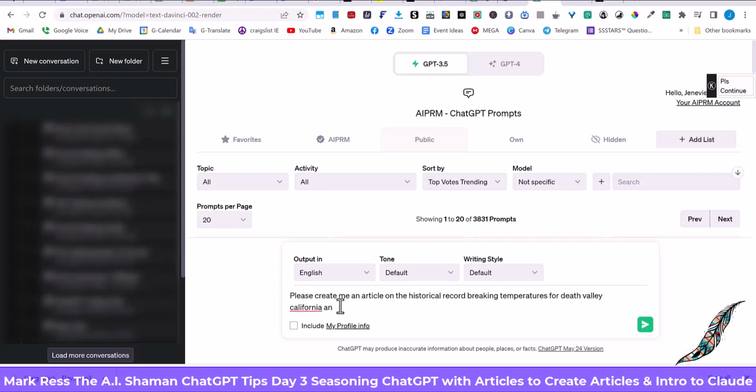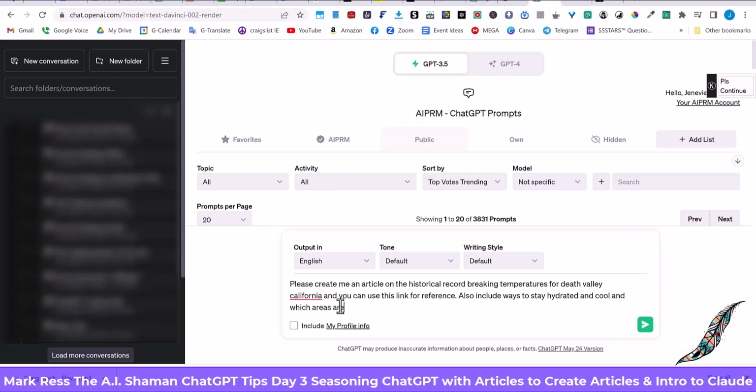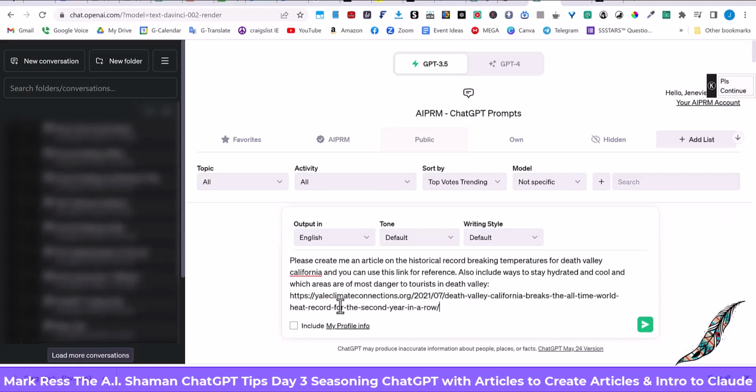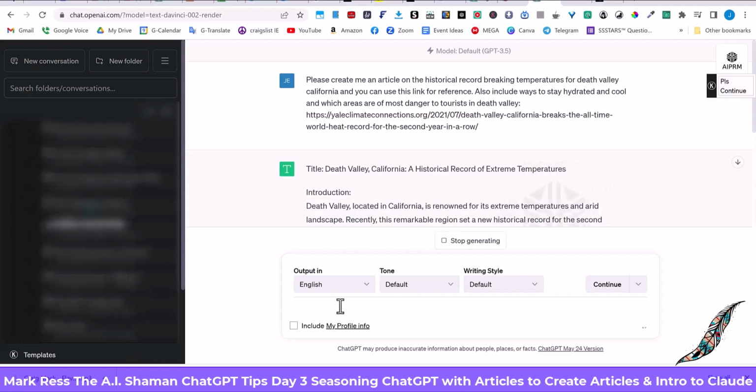And you can use this link for reference. Also include ways to stay hydrated and cool and which areas are of most danger to tourists in Death Valley. Now that article doesn't cover all this, but I'm just adding that in there. I'm going to hit paste, let it run.